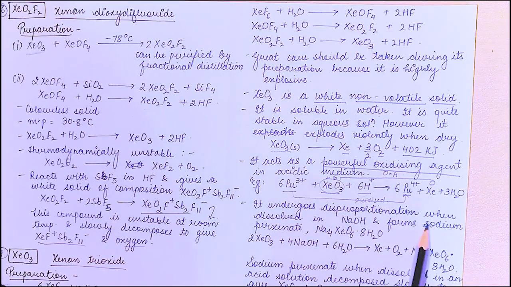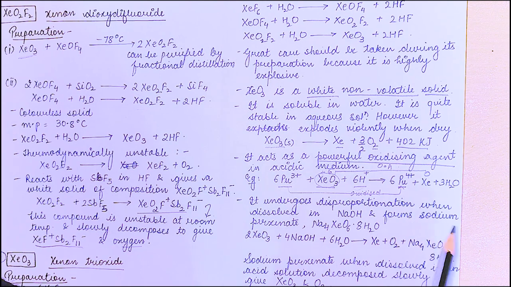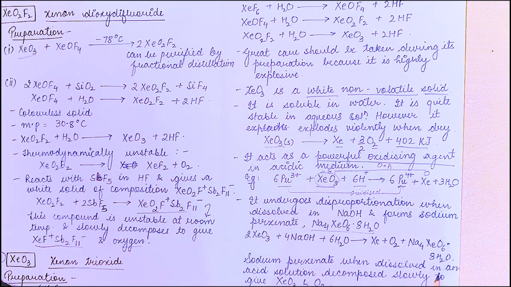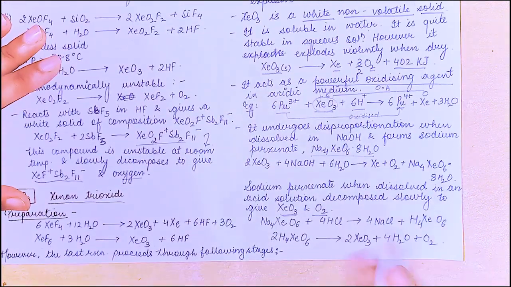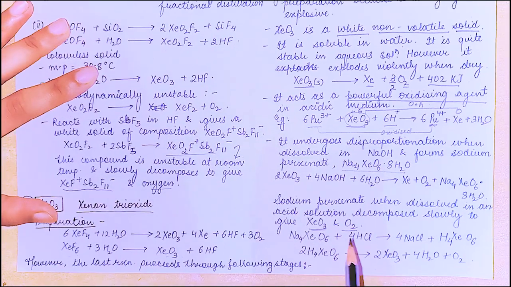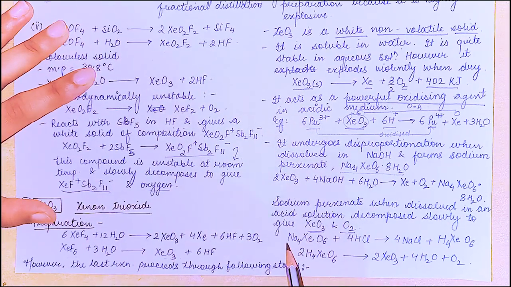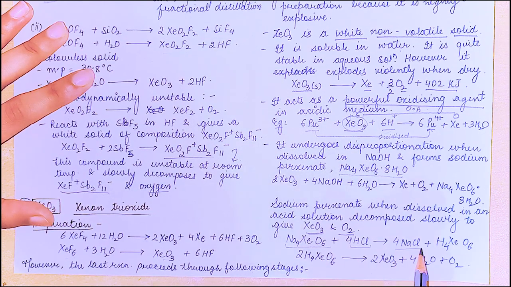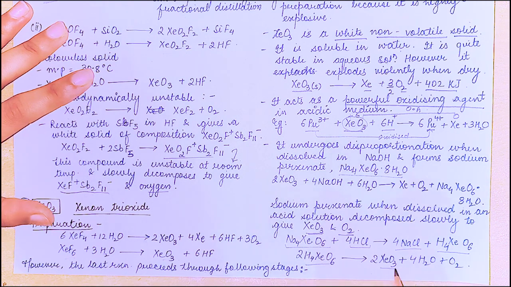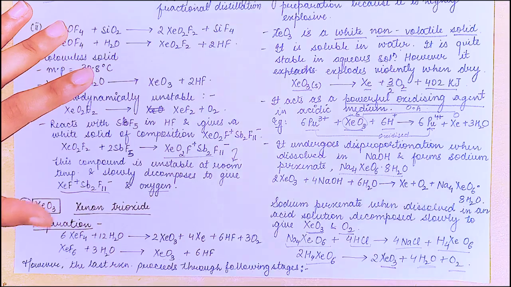It undergoes disproportionation when dissolved in NaOH and forms sodium perxenate. This is the compound, right? Sodium perxenate, when dissolved in an acidic solution, decomposes slowly to give XeO3 and O2, as you can see here. So Na4XeO6 on addition of HCl gives NaCl plus H4XeO6. Now this further gives XeO3 plus water plus oxygen.